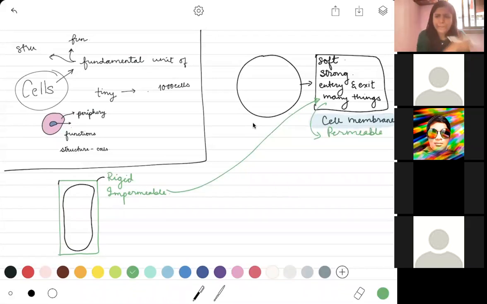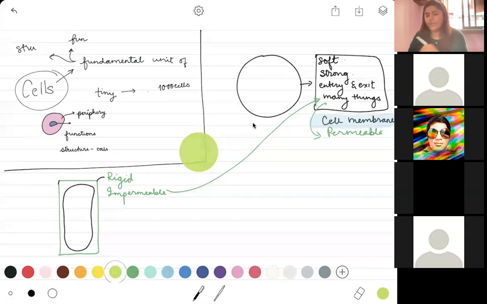So when I say impermeable, it means exactly opposite of that. It means that this particular boundary is going to be rigid and does not allow entry and exit of many things from the cell to the outside or from the outside to the interior of the cell.